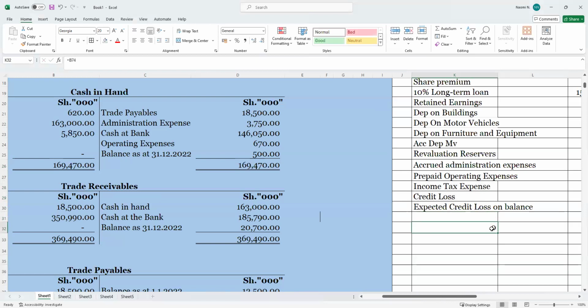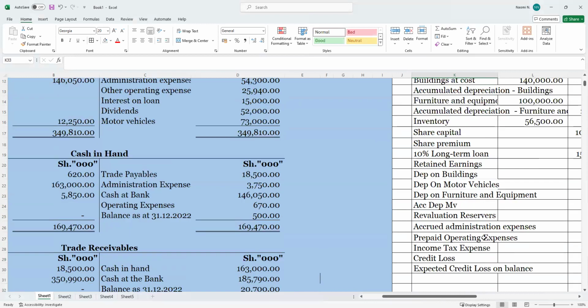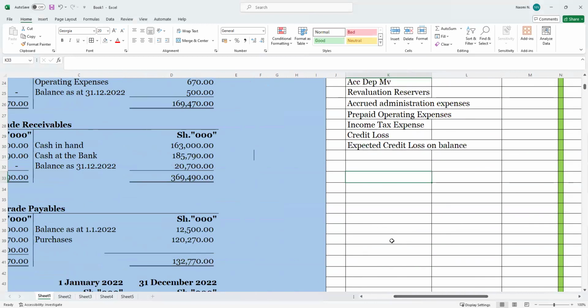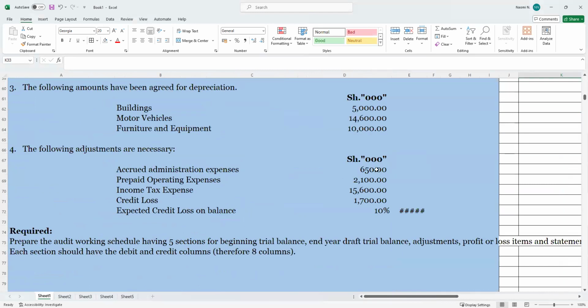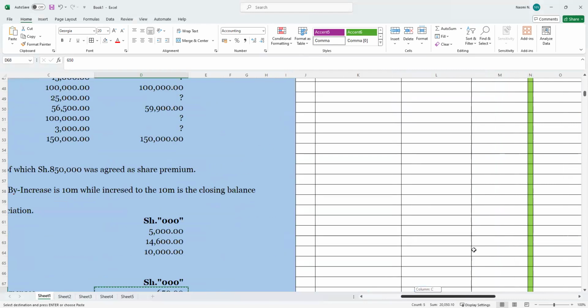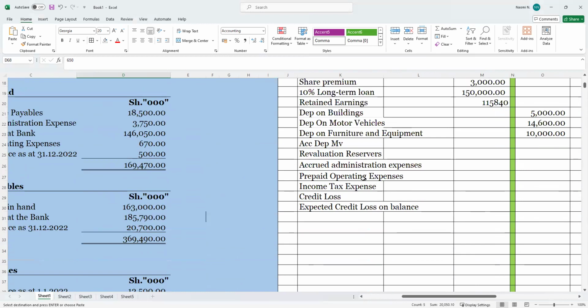Also just come here. What I will do, I'll just come. Okay, 10%. I'll also carry that one. And I will come here. And what I will do, just to also make my work easier, I will do this Control V. Oh God, it has refused. Okay, let's do it manually.